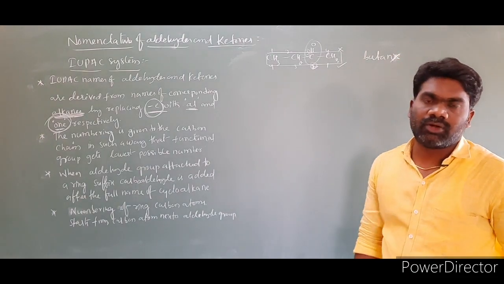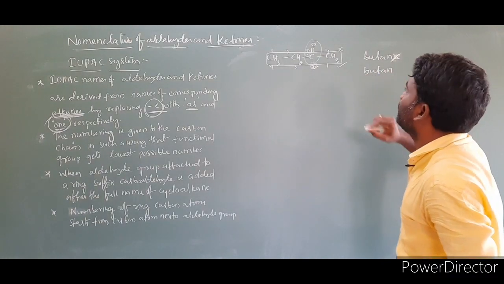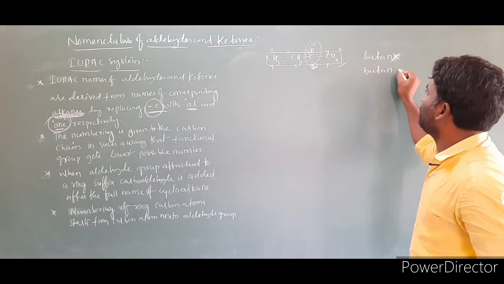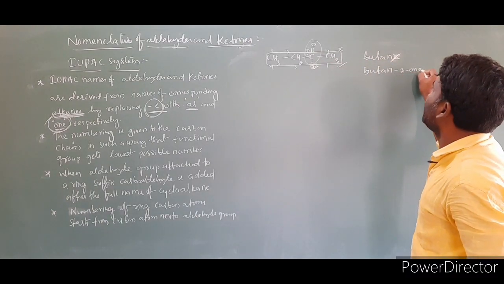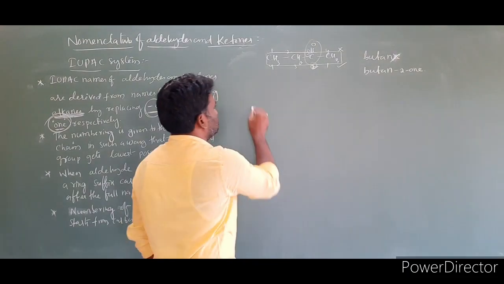The name of this compound: E we have to remove. In the place of E we have to write on. Butane, E I removed. At second position one is there. So the name of this compound is butan-2-one. I will take one more example for better understanding.